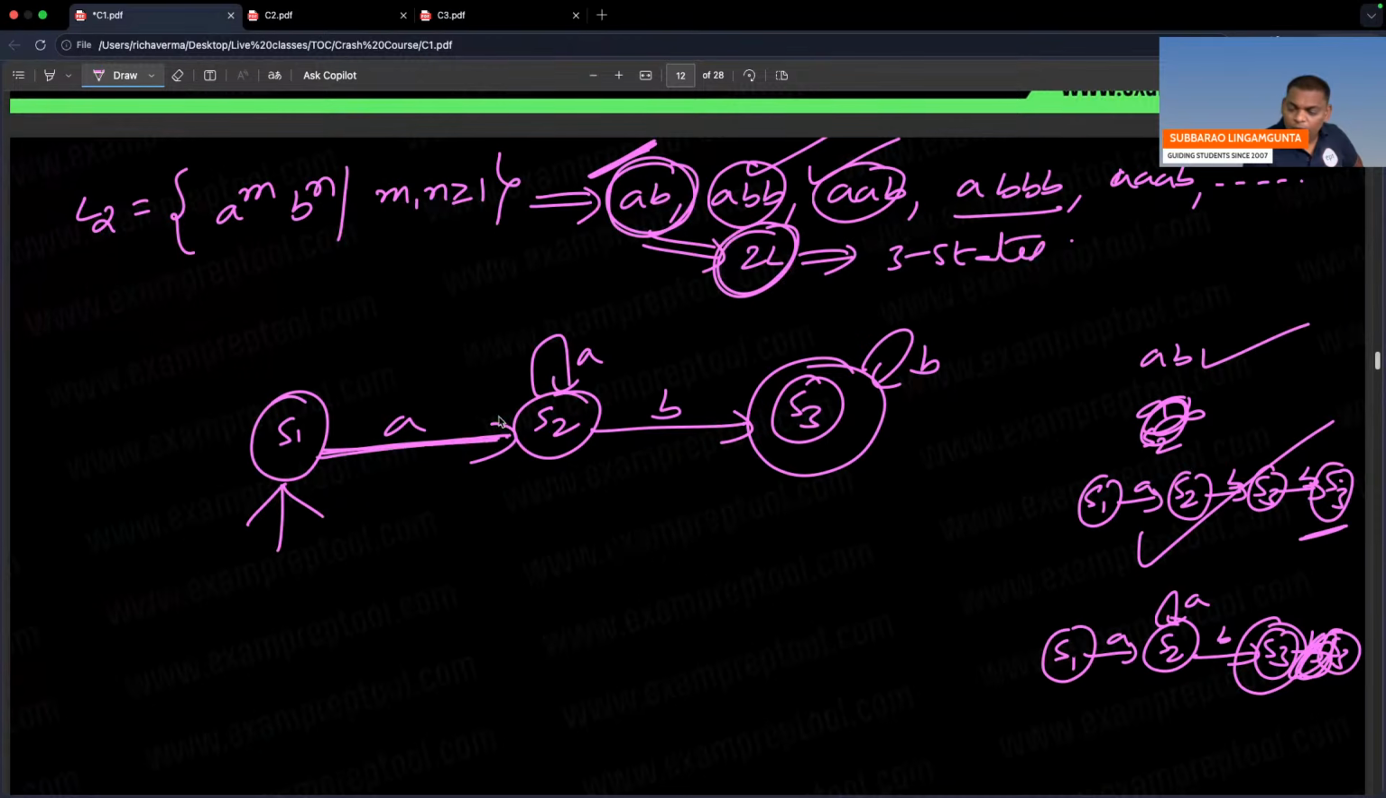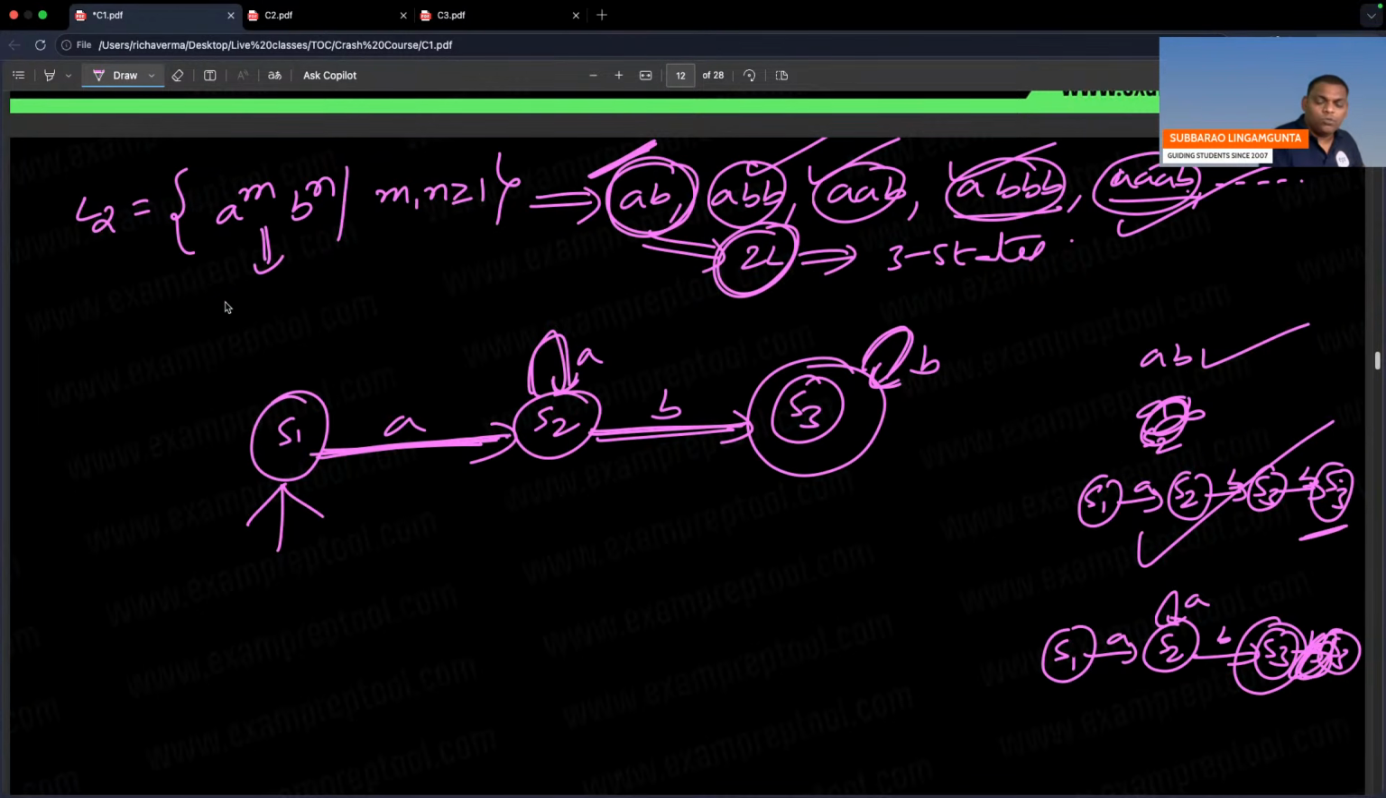A, I came here. 1B, I came here. So many B's here. This also accepted. Right? Next one, triple A, single B. 1A here, 2 A's here, followed by B. I will be here. So if you want, you can verify in this automata. From this language, you take any valid string.